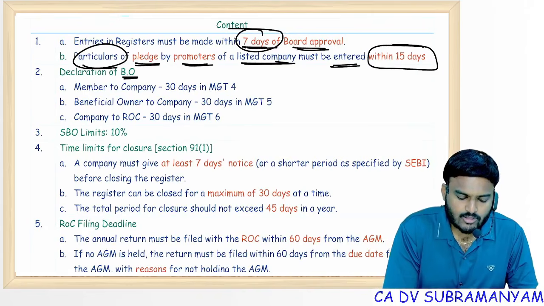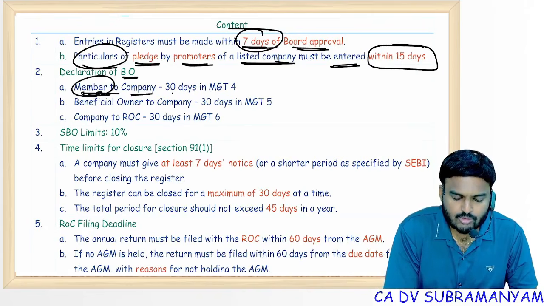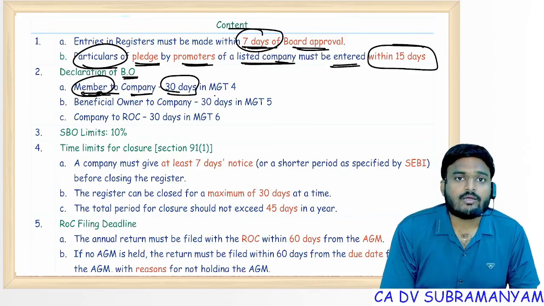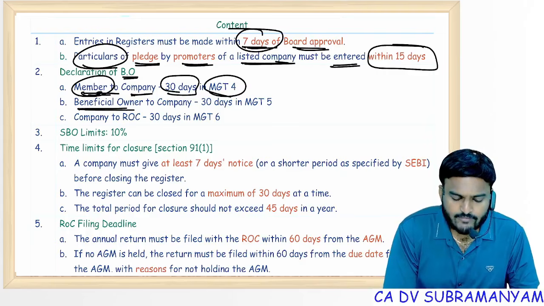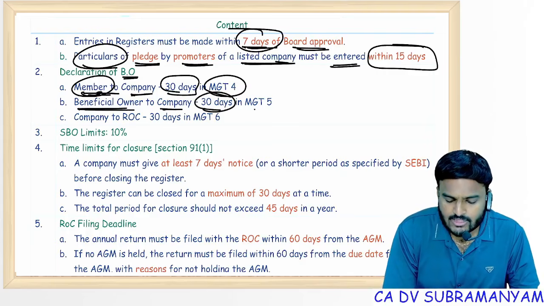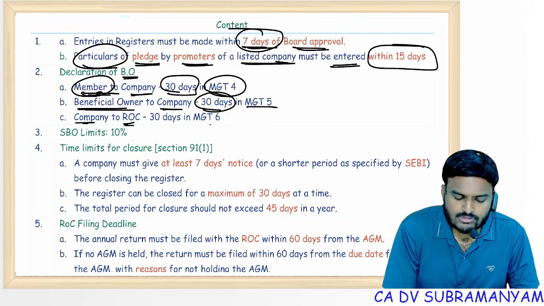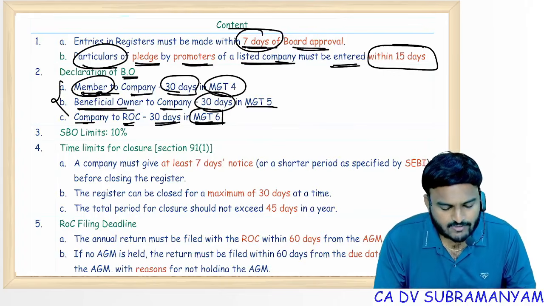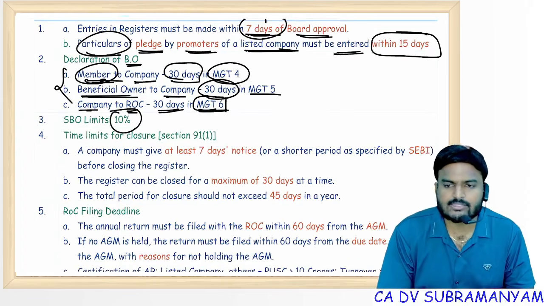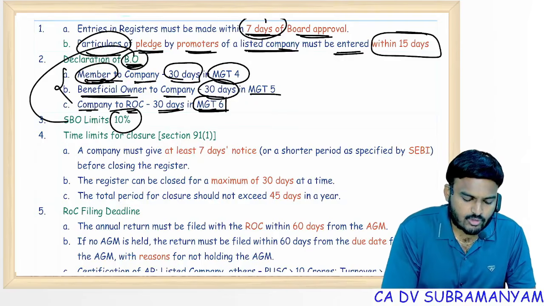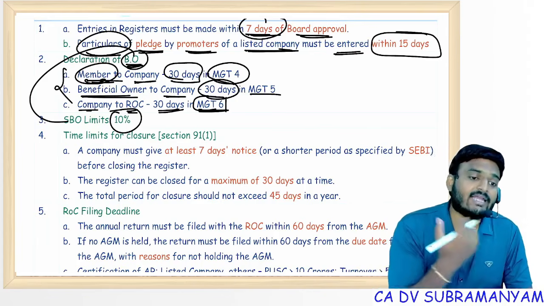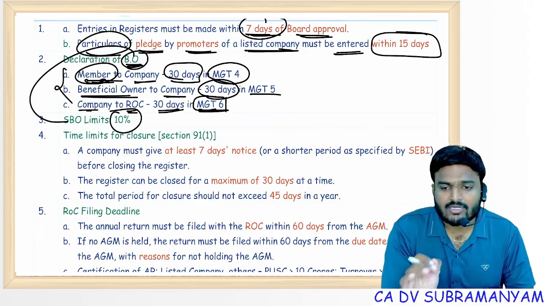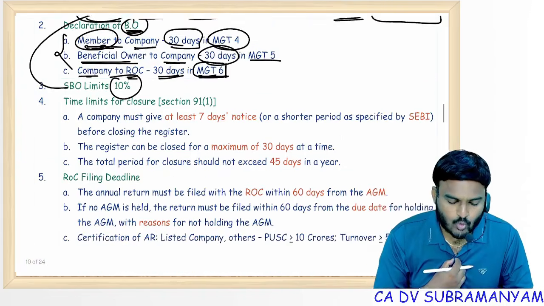Declaration of beneficial owner: the registered member to the company within 30 days of getting shares in his name without beneficial interest, form number MGT-4. The beneficial owner to the company within 30 days of acquiring beneficial interest, form MGT-5. Company to ROC, filing should be done in MGT-6 within 30 days of receipt of information from members as well as beneficial owners. SBO limit is 10%, ma. So beneficial owner, significant beneficial owner, the difference is significant, 10%. Not directly alone, but directly and indirectly. Direct plus indirect together 10% or more, it will be treated as SBO.